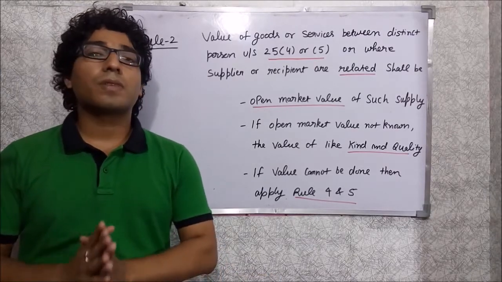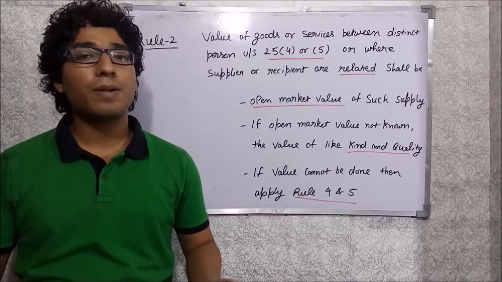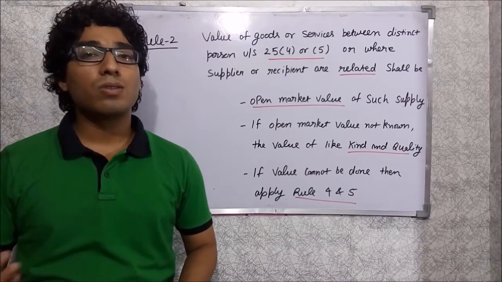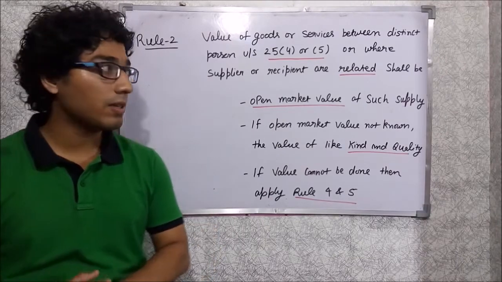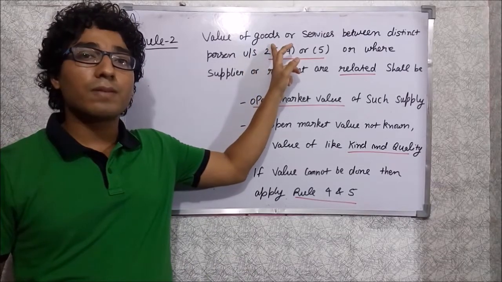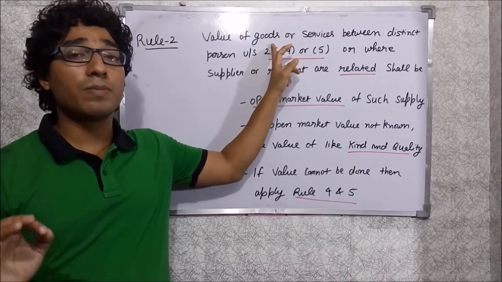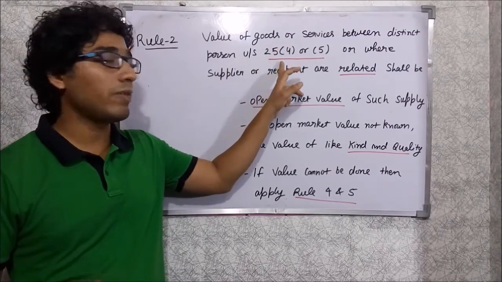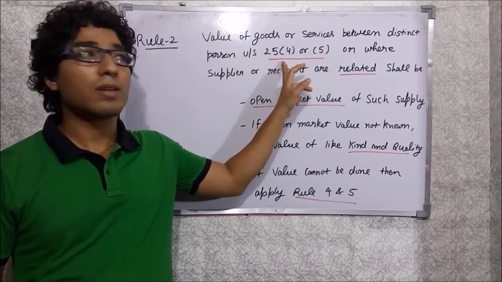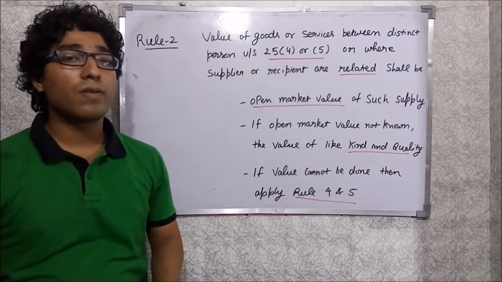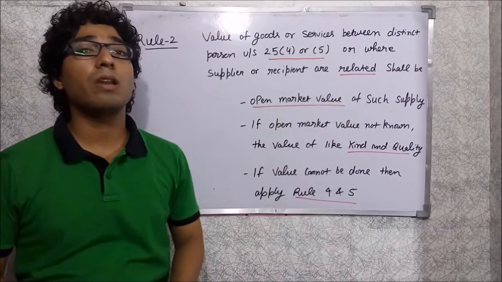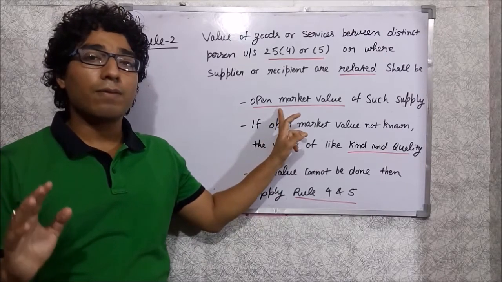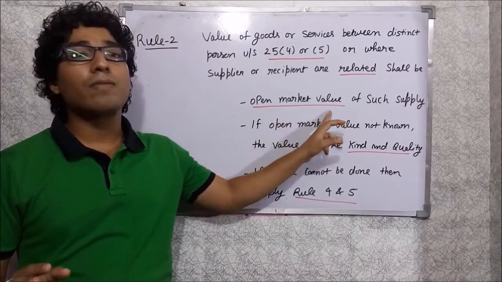So if the supply is between related persons or between distinct persons, the valuation will be done as per rule number 2 of the valuation rules, and the valuation will be as under. If the supply of goods or services is made between distinct persons as provided under section 25 subsection 4 or 25 subsection 5, or where the supply is between related persons, then the valuation shall be as under. First, we have to determine the open market value of such supply.